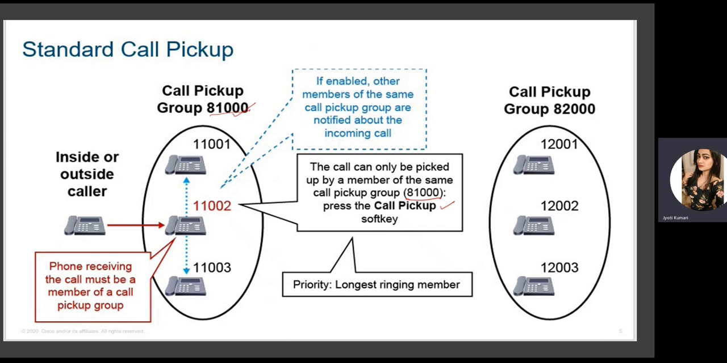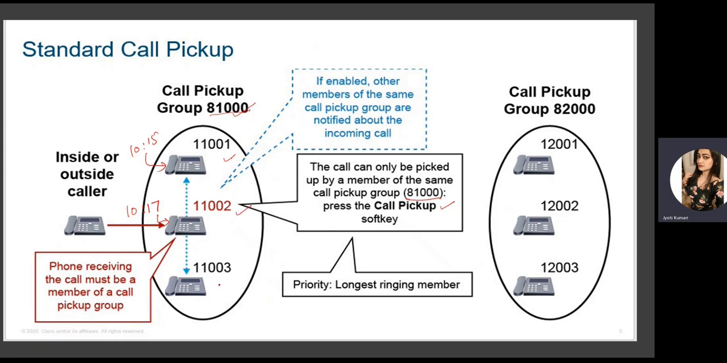Now, in this case, the priority is always the longest ringing member. So what will happen? Let's say at the same time, two of the phones are receiving a call. Let's say at 10:15, this user just received a call and it is ringing and this user is not available. Then another call comes in at 10:17 on this user and this user is also not available. Now two phones are ringing at the same time.